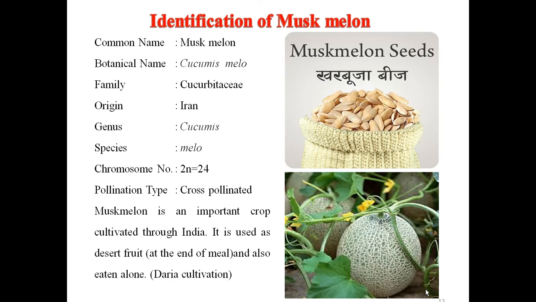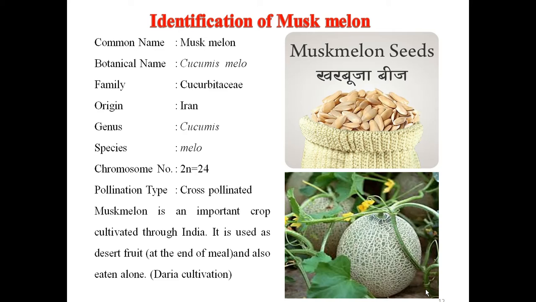Next one is the muskmelon. Botanically, it is known as Cucumis melo, family Cucurbitaceae, origin Iran, genus Cucumis and species melo. Chromosome number of muskmelon is 2n is equal to 24, and pollination type, it is a highly cross-pollinated crop.